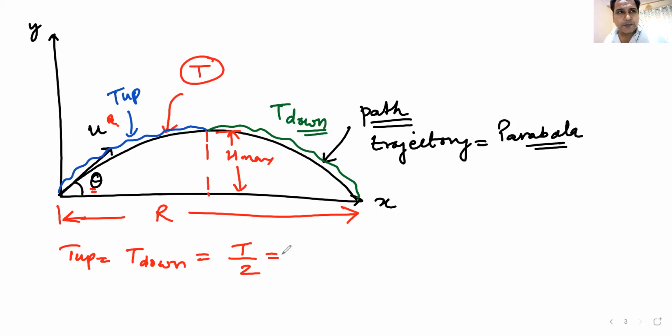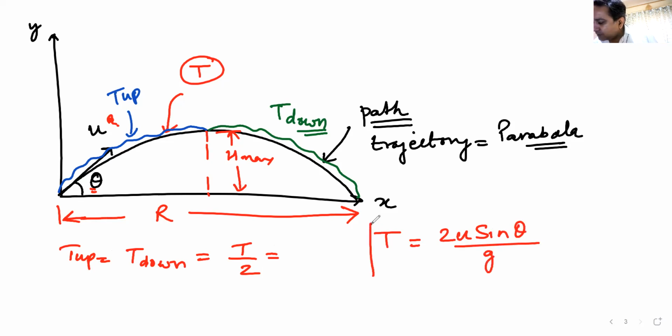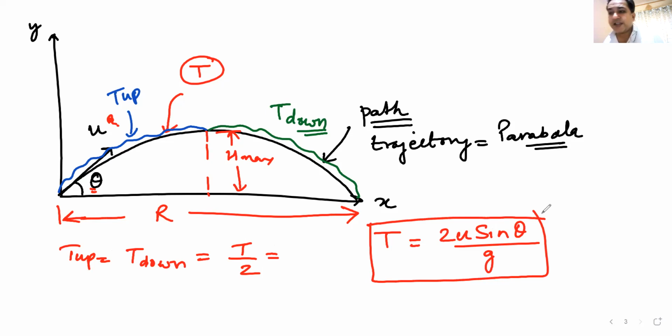What is the time taken to go up? The different ways in which you can remember the time of flight. What is the formula for time of flight? The first formula that you must remember is 2u sine theta by g. Do you remember this formula? Raise hands, it will give me more confidence that you have read this formula. T is 2u sine theta by g. So time taken to go up will be half of this, and time taken to come down will be half of this. Both are same.